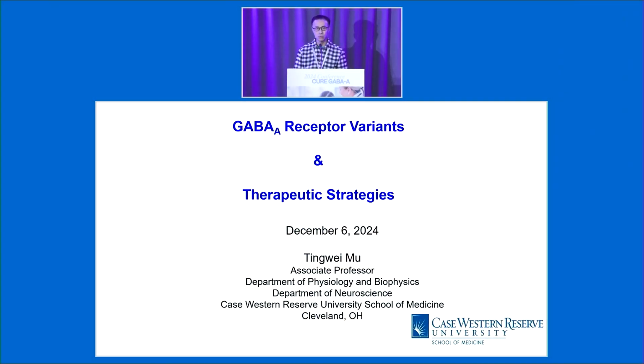So my lab is at the Case Western Medical School. We have been studying this GABA receptor since 2010, since we established our lab in Cleveland, Ohio. We have seen the development of this field over the last 10 years tremendously, because when we started the lab at Case Western in 2010, there were maybe only several GABA-A variants, but during the last 10 years, as you probably already know, over 1,000 variants have been identified in these GABA-A receptors.